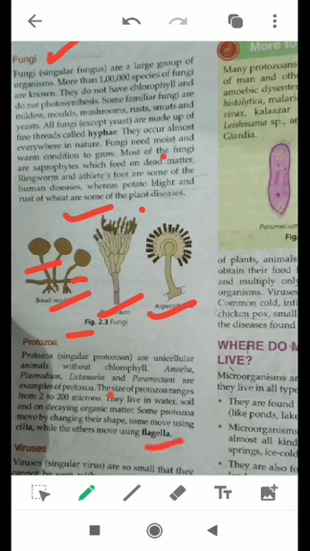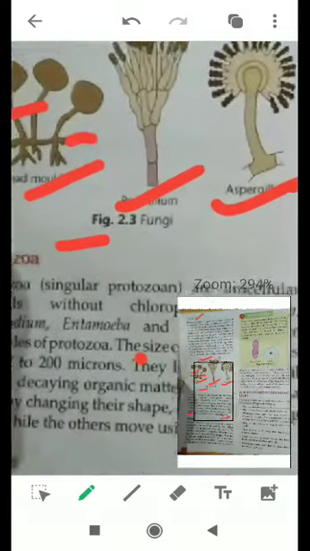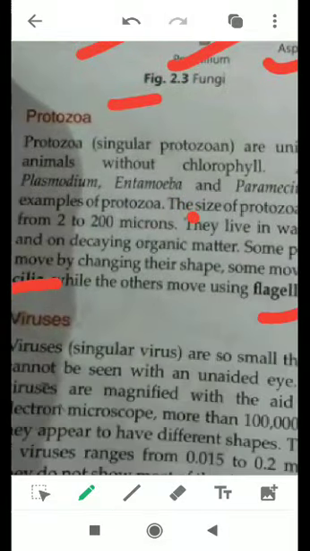Protozoa have flagella and cilia. Cilia and flagella are the structures which help the organism to swim and to hold themselves in the water or in drastic conditions. Okay, cilia and flagella are hair-like structures present in the body of protozoa, like paramecium.